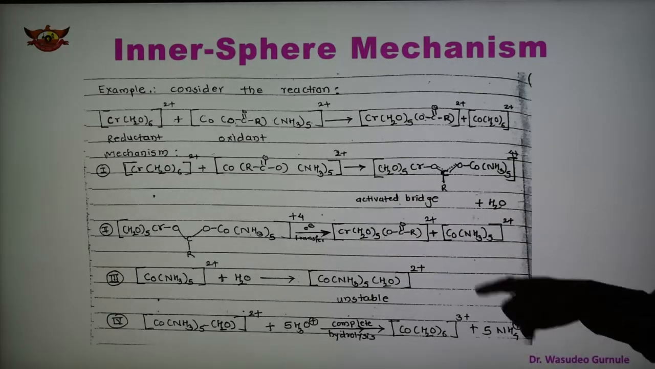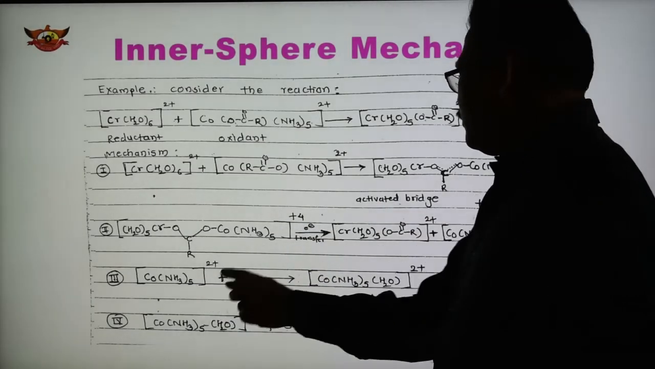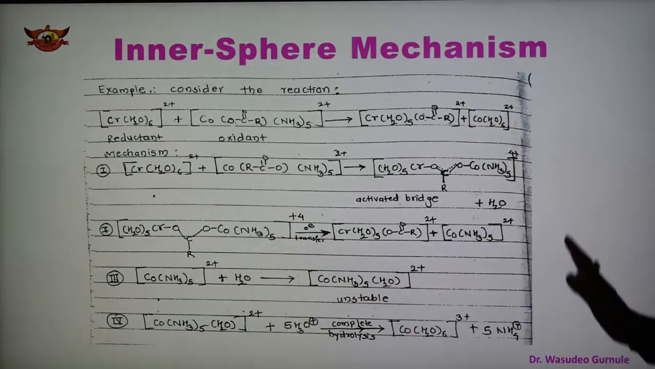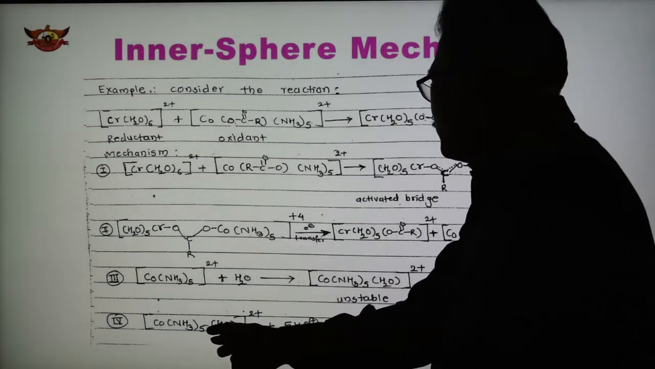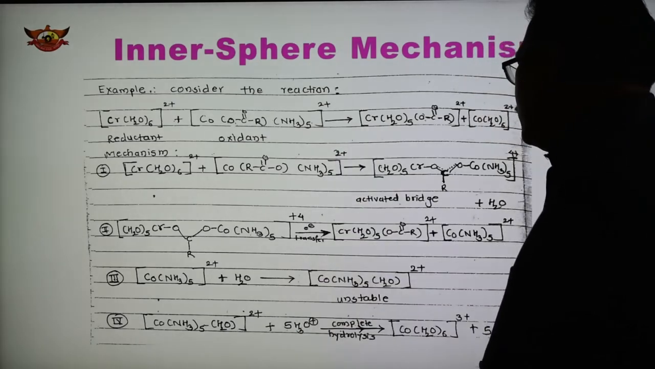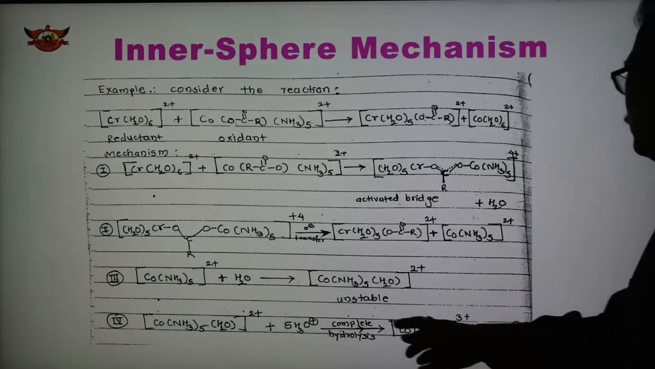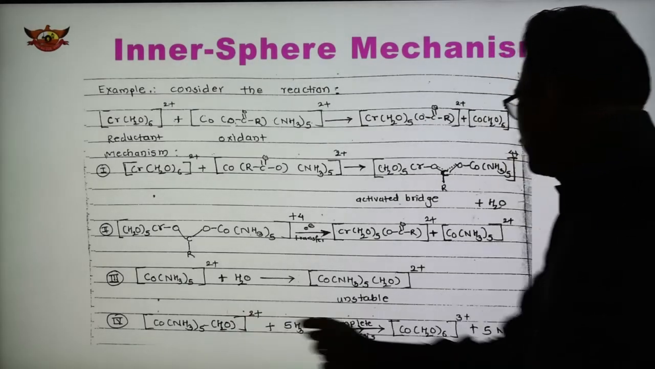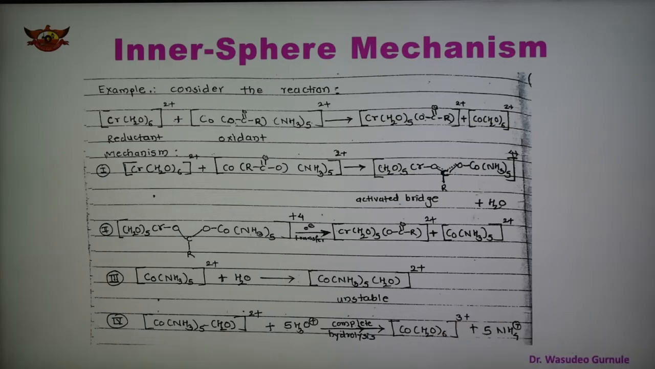In the third step, this complex reacts with a water molecule, and water comes inside, and this is the unstable product. After that this unstable product reacts with 5 molecules of H3O+, similar to the first mechanism we have seen. There is a complete hydrolysis, and now 5 waters come here, and we get Co(H2O)6 3+ and 5 molecules of NH4+.